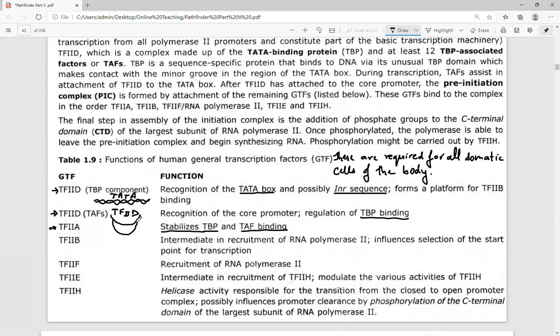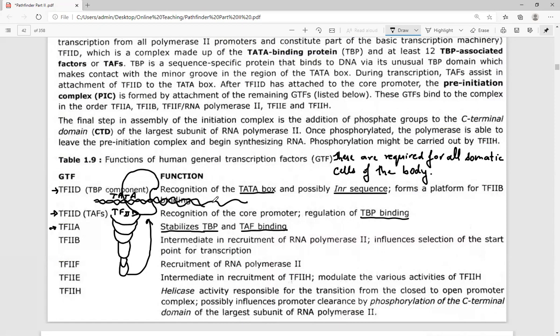Now, what could it be? It could be TFIID. After TFIID, the next protein would be TFIIA. TFIIA will bind to TFIIB. TFIIB will bind to TFIIF. F will bind to E, and E will bind to H. And it would be H that would be promoting the RNA polymerase binding over the TATA box so that the transcription of the gene can take place.